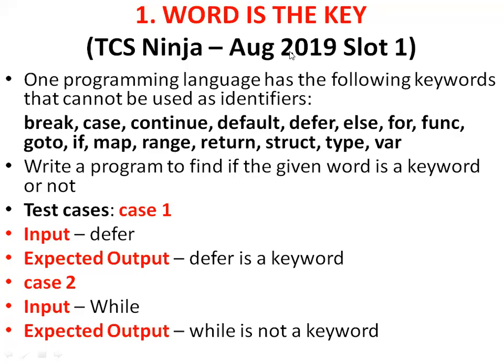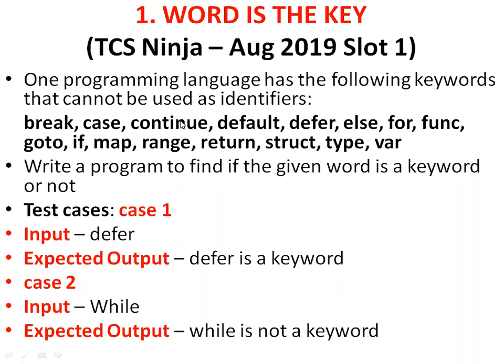Right. So this is the 2019 August slot one question. This is how the TCS questions will be asked. Word is the key. One programming language has the following keywords that cannot be used as identifiers: break, case, continue, default, differ, else, for, function, go to, if, map. Now the question asks us to write a program to find if the given word is a keyword or not.